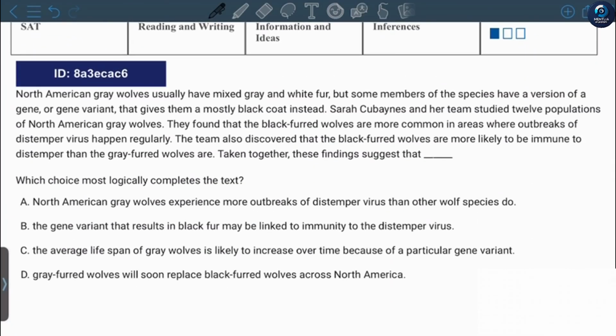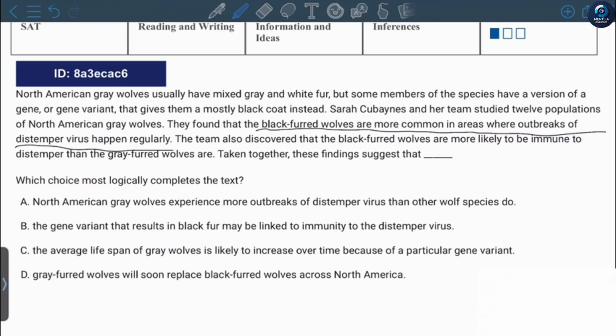North American gray wolves usually have mixed gray and white fur, but some members of the species have a version of a gene or gene variant that gives them a mostly black coat instead. Sarah Cabanes and her team studied 12 populations of North American gray wolves. They found that the black-furred wolves are more common in areas where outbreaks of distemper virus happen regularly.